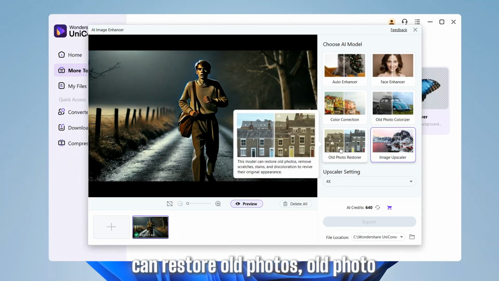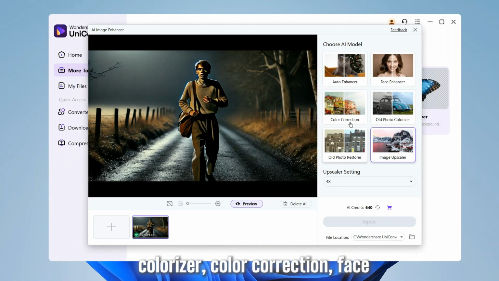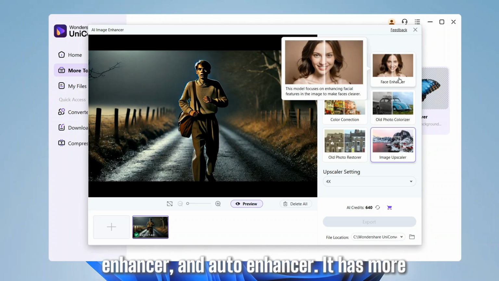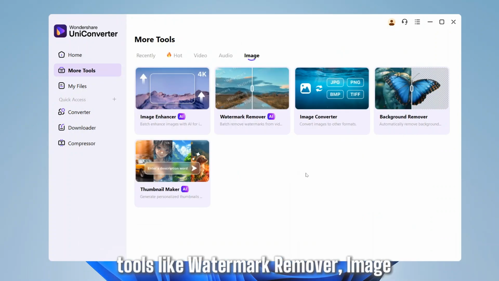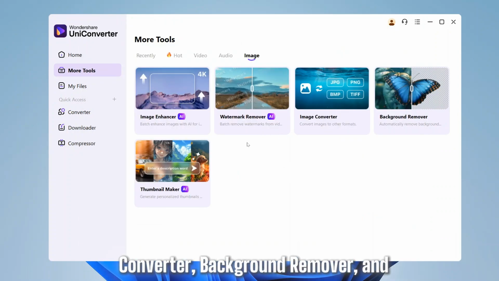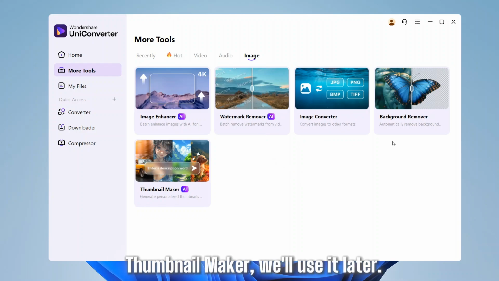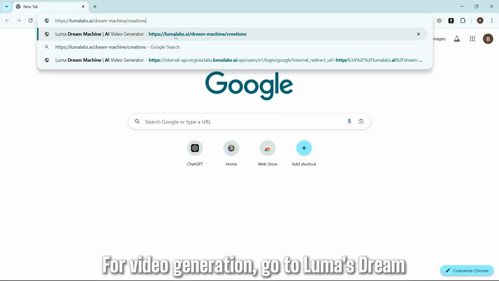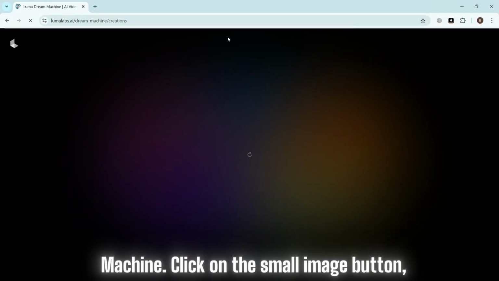It can restore old photos, old photo colorizer, color correction, face enhancer, and auto enhancer. It has more tools like watermark remover, image converter, background remover, and thumbnail maker. We'll use it later. For video generation, go to Luma's Dream Machine.